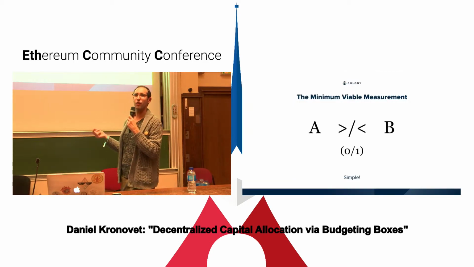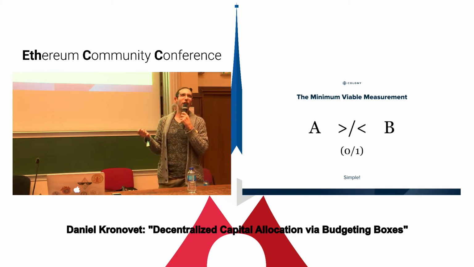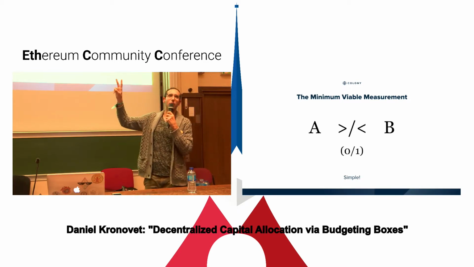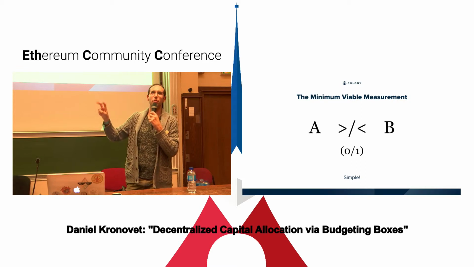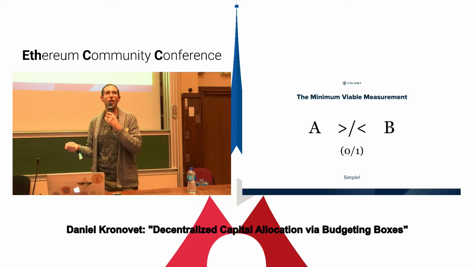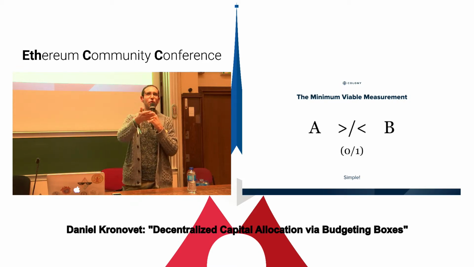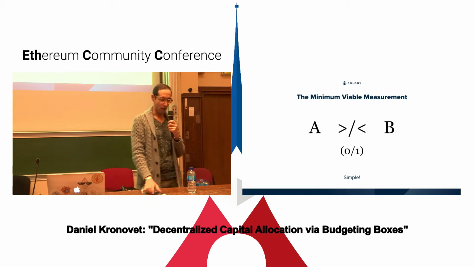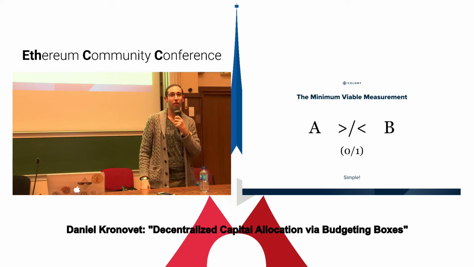And where we begin, going back to measurements, is with what I call the minimum viable measurement, which is just a pairwise preference. For those not familiar, a pairwise preference is just a choice between two things. You can say, do I want a water bottle or a phone? And I say, I want the phone. That's basically all that it is.